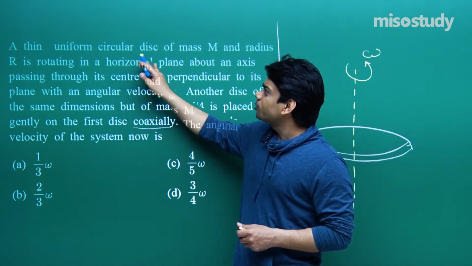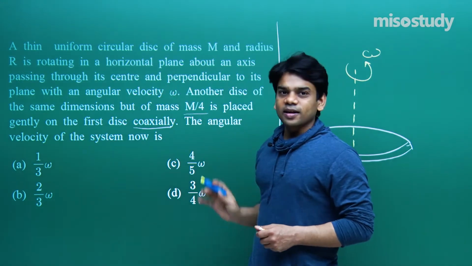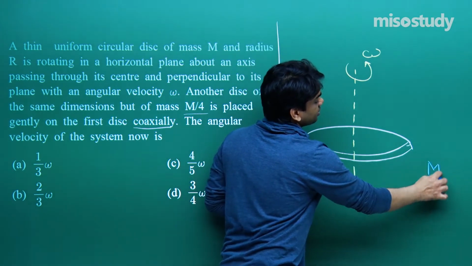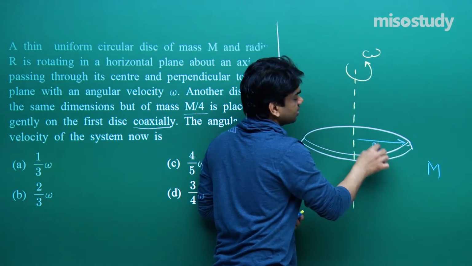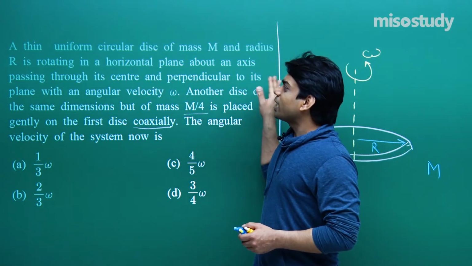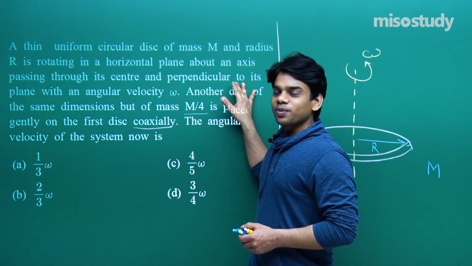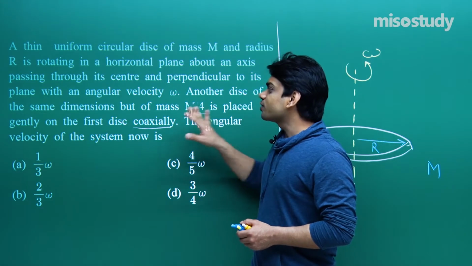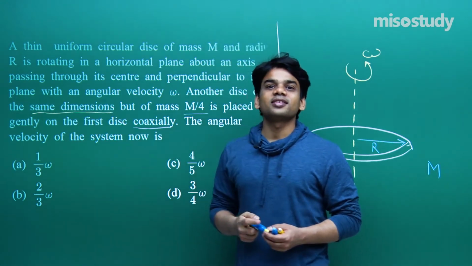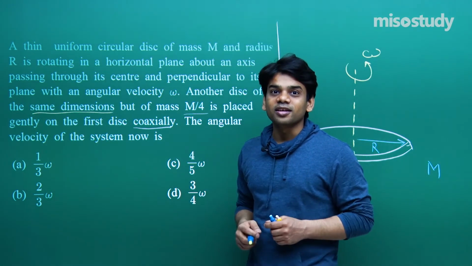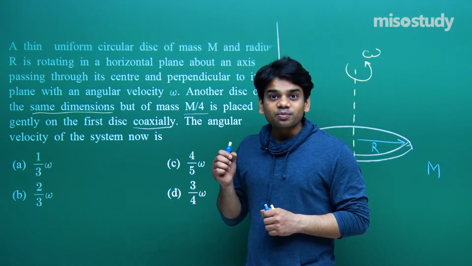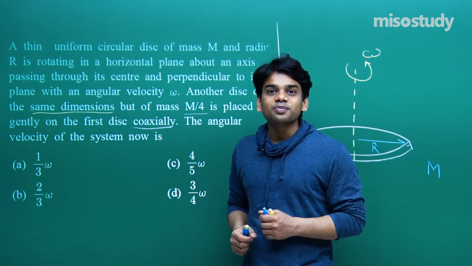So read the first line: thin uniform circular disc of mass M and radius capital R. It's given that its mass is capital M and its radius is capital R. It's rotating in a horizontal plane about an axis passing through its center and perpendicular to its plane with angular velocity omega. Another disk of same dimension. Same dimension means it would have the same thickness and same radius. But of mass M by 4, that means it has a reduced mass, different from the initial disk, and its mass is M by 4.